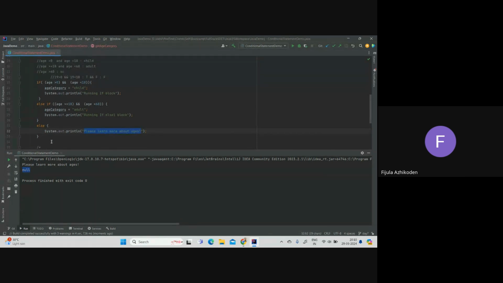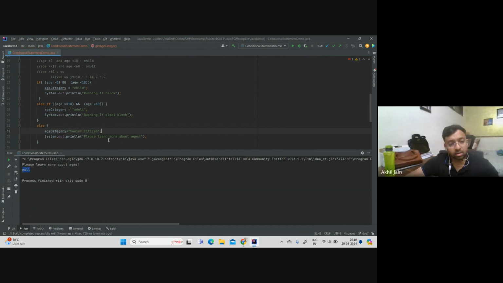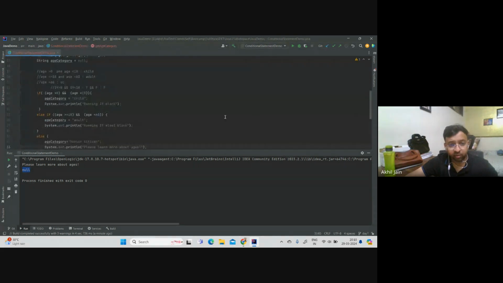No, it's one more line. We have to add one more line above it. Yeah, line number 32. After 31, just add one more line. Okay, age category equals senior citizen. I think this was what. Okay, if I do this, let's run this now. Let's see what we get.